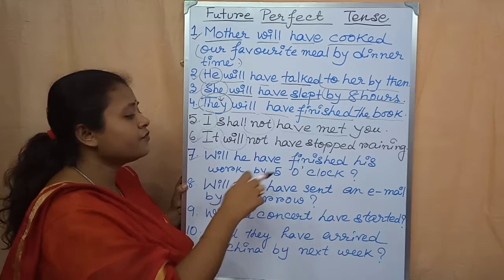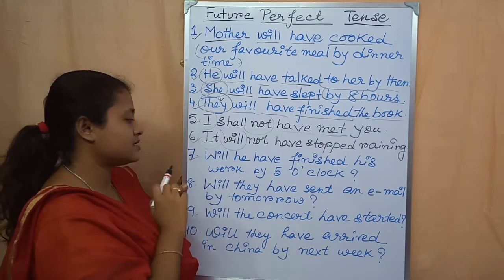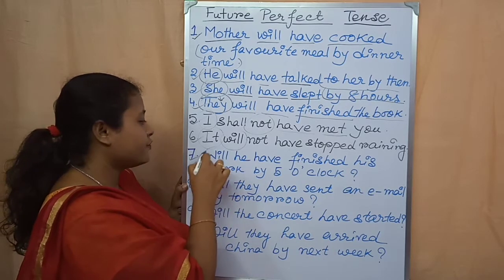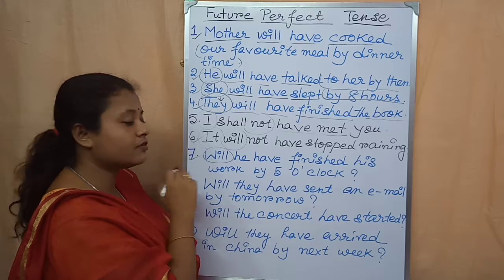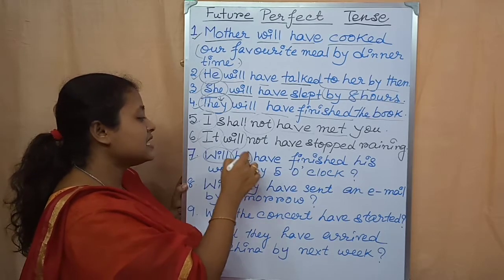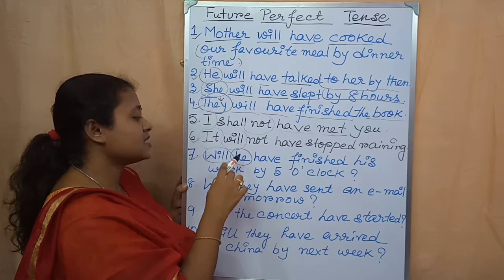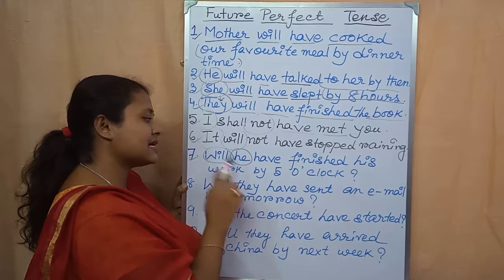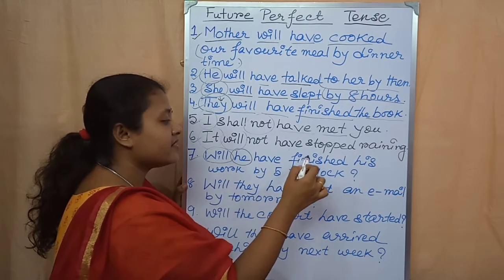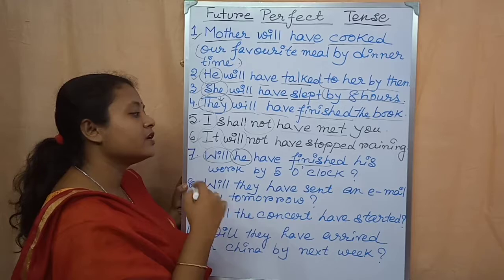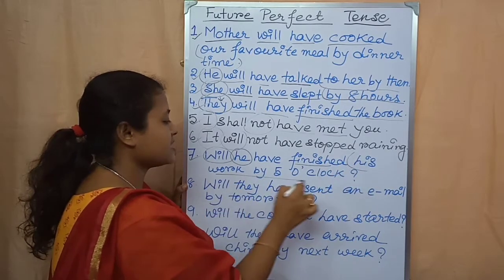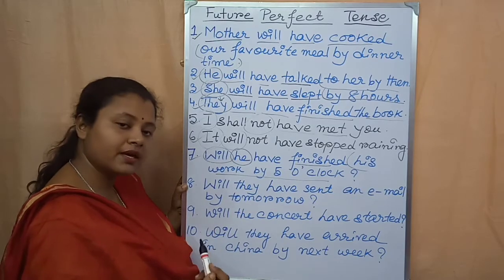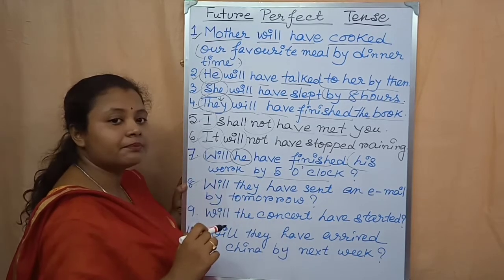Now come to the seventh example. It is an example of an interrogative sentence in future perfect tense. Will he have finished his work by 5 o'clock? At first I have written here will. The auxiliary verb over here is will, because he is the subject and the subject is in third person. After that the subject, then have, then the third form of the main verb, finished. After that the rest of the sentence, and at the end the question mark, because it is an example of an interrogative sentence.